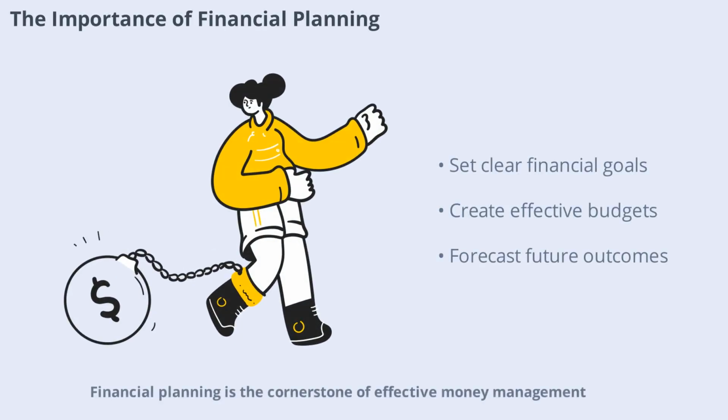Financial planning is the cornerstone of effective money management. It involves setting clear financial goals, creating budgets, and forecasting future outcomes. Whether you're managing personal finances or running a business, a solid plan helps allocate resources wisely and prepares you for unexpected challenges. By understanding where your money is going and what you want to achieve, you can make smarter decisions and stay on track toward your objective.